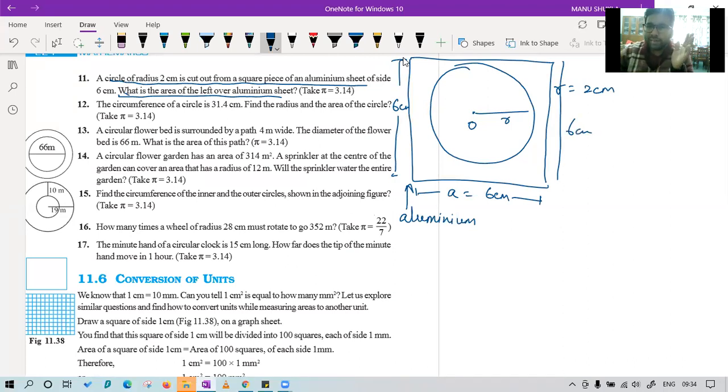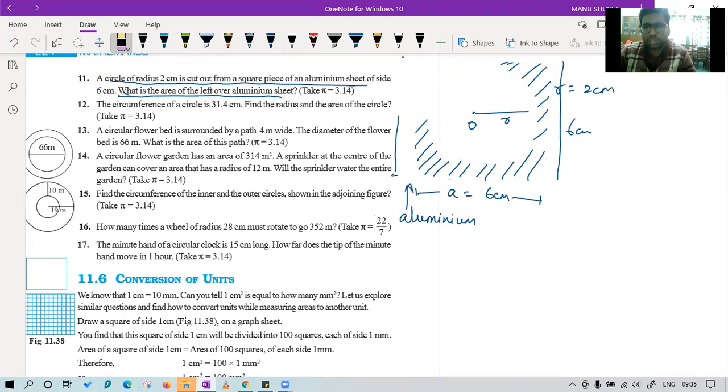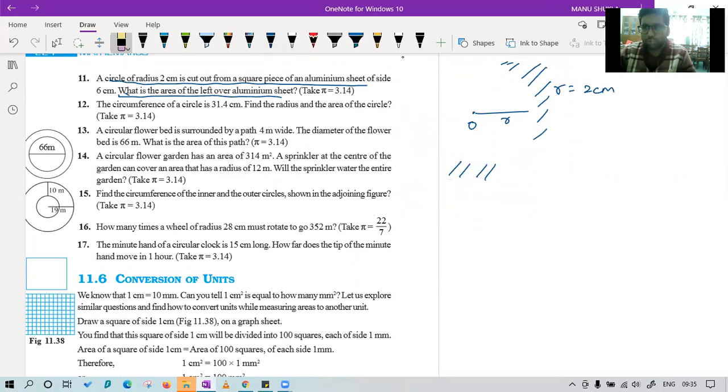So can you find the area of the remaining sheet? It is very simple. First you will write the statement that the area of the remaining sheet is given by area of square minus area of circle. That's it. Okay. Now question number 12 I am moving on to, because this is very simple for you. Kindly read the question and come with your suggestions how to solve this question.